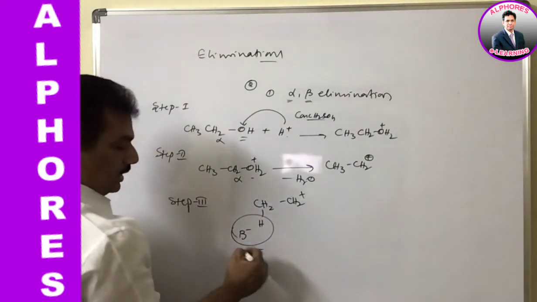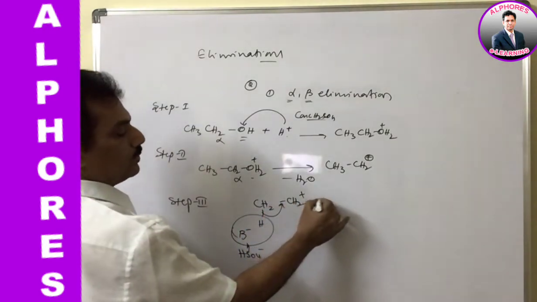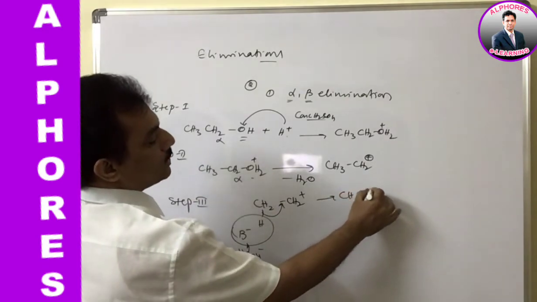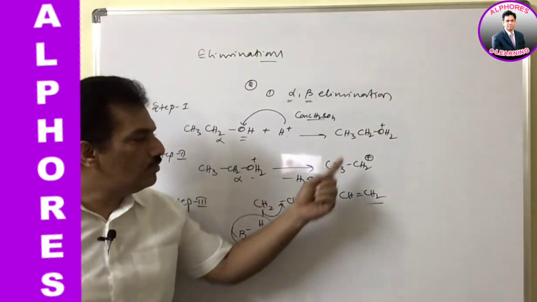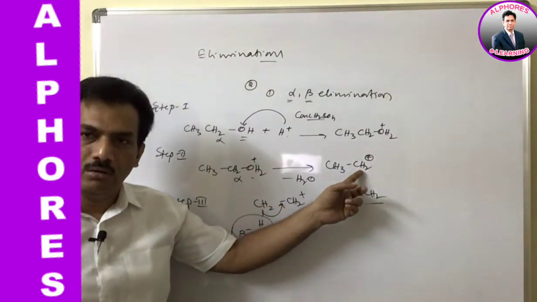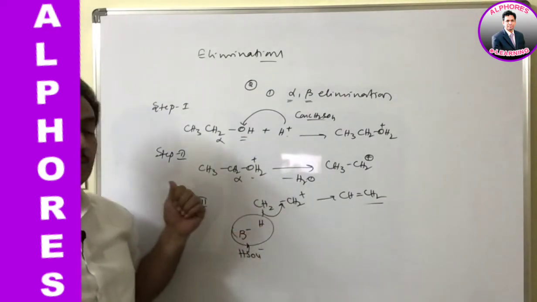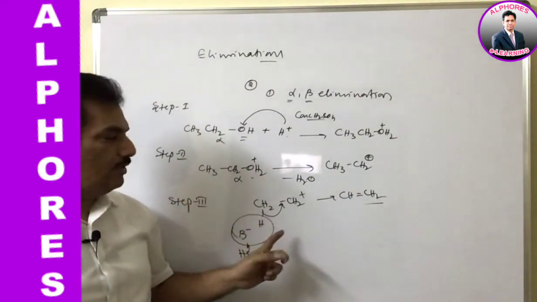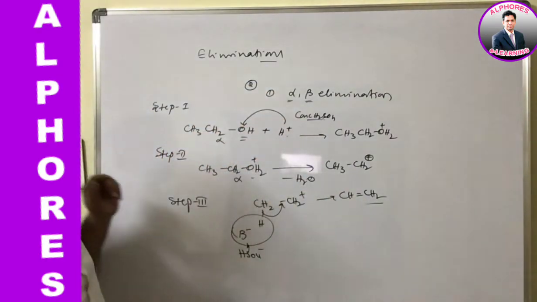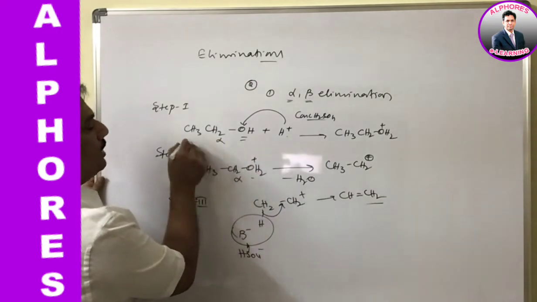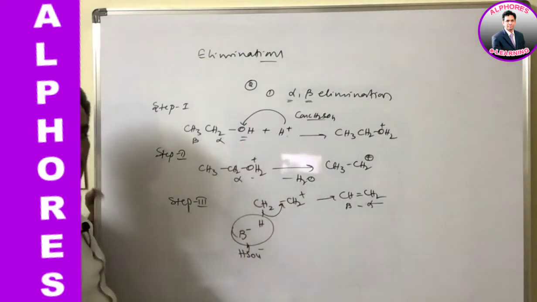When it takes that hydrogen, the base, this anionic part, is set, and it forms CH2=CH2. Like that, the elimination involves formation of a carbocation, and after formation of the carbocation, from the beta carbon the hydrogen is abstracted by the base, and it forms the alkene. These are the steps involved. Just observe, this is the alpha carbon and this is the beta carbon. Now alpha beta unsaturation has happened.